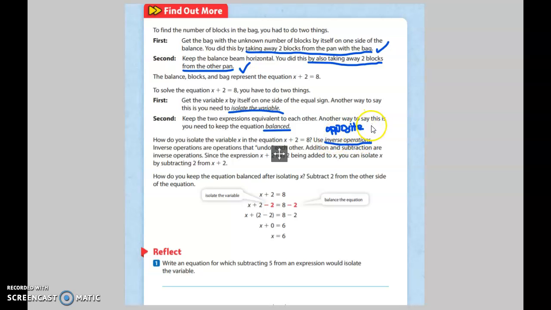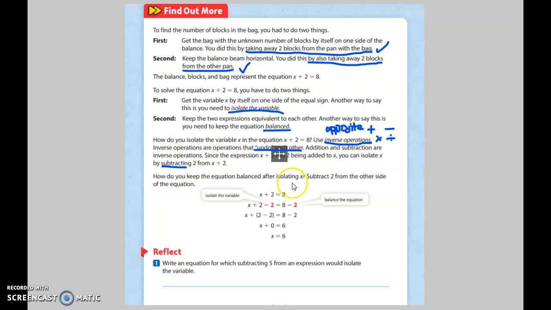So inverse is opposite. So the opposite of addition would be subtraction. The opposite of multiplication is division. They undo each other. As you can see down here with this note, though my screen grab is in the way for some reason, addition and subtraction are inverse operations. Since in the expression x plus 2 equals 8, 2 is being added to x, you can isolate x by subtracting. Think about it. If I have plus 2 and I take 2 away, so I have $2 and I give $2 to someone else, then I have $0. It gets rid of this 2.